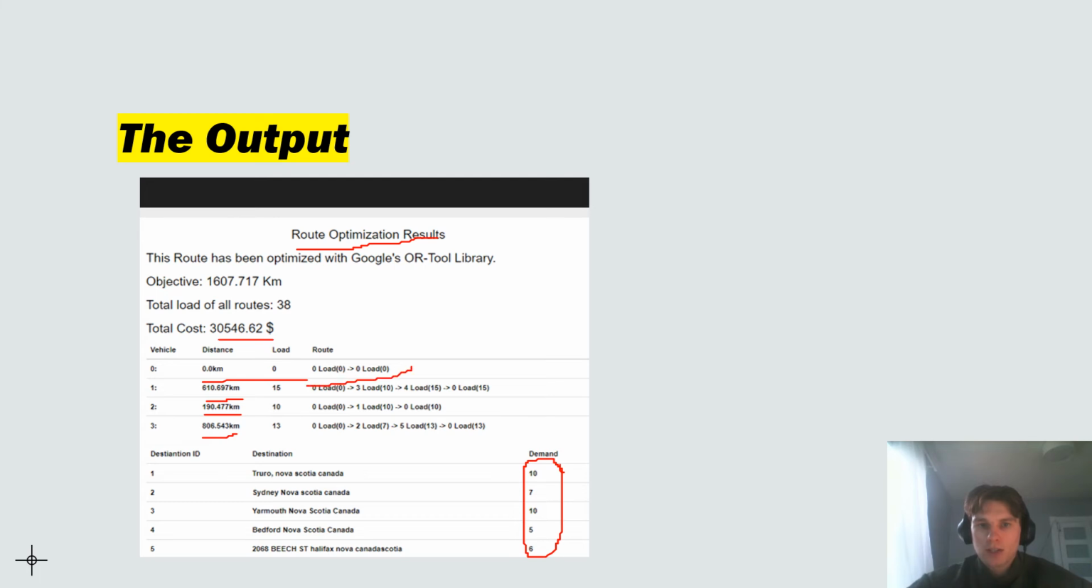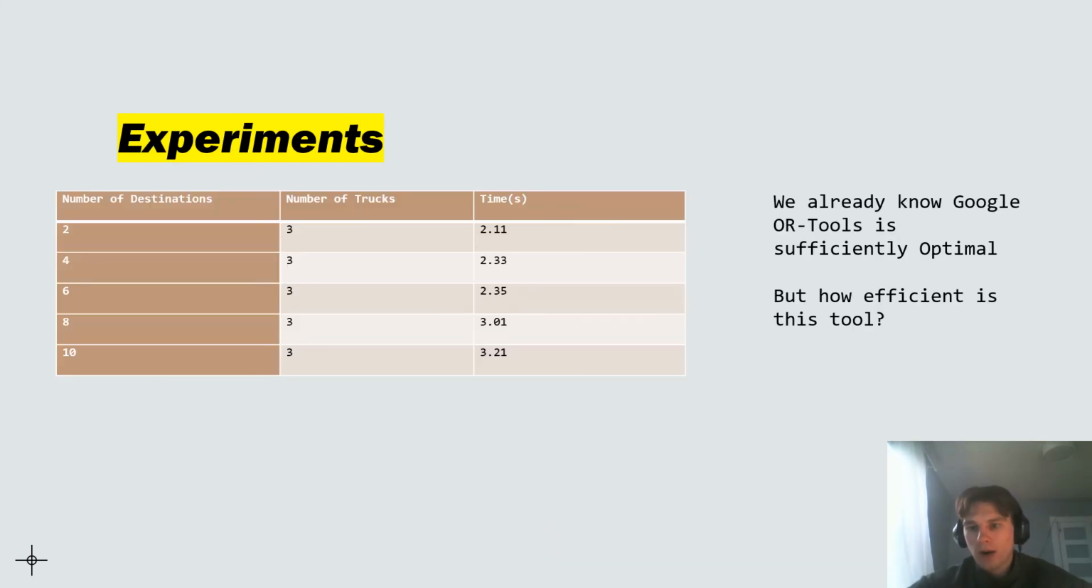The first vehicle doesn't actually do anything. The second vehicle goes from 3 to 4, and then returns back home. Note they all start from the depot, as the problem states. 3 to 4 is Yarmouth to Bedford. And if you add up the sum of the load, it corresponds to the numbers down here. That's just some good verification. So we know from our academic research that Google OR tools is sufficiently optimal and sufficiently fast.